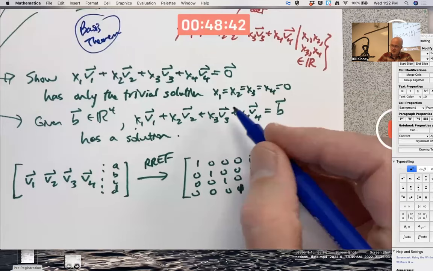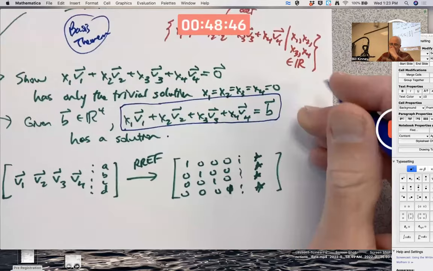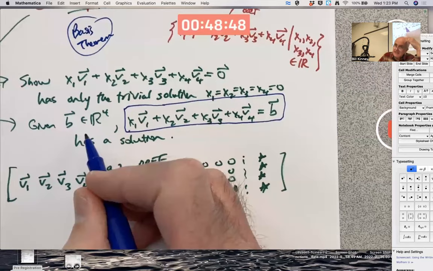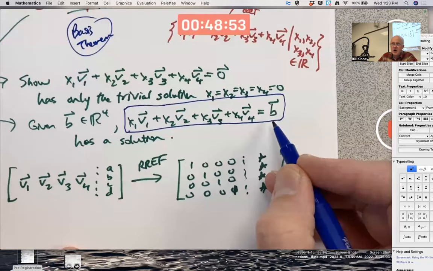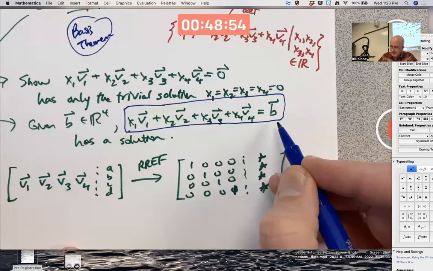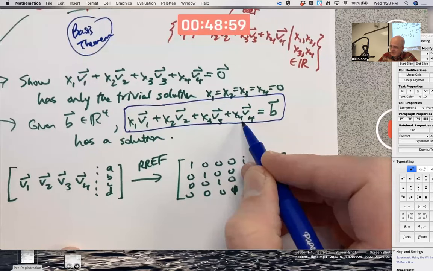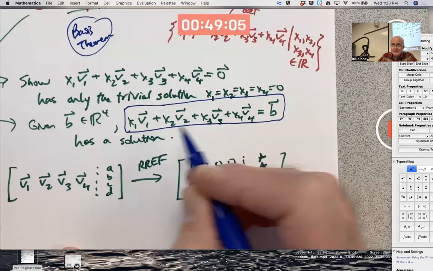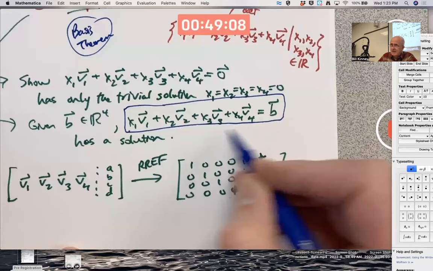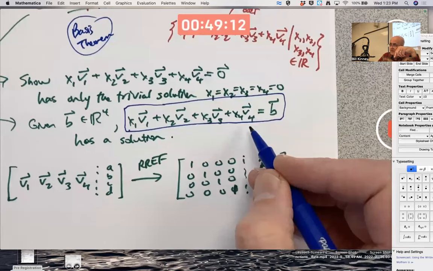When you're trying to solve an equation like this, given an arbitrary b in R4, and you try to solve this equation for x1, x2, x3, and x4, based on v1, v2, v3, and v4 being a basis, so you will be able to solve such a thing, the x's are related to b, and if you put those x's in a column vector, it's called the coordinate vector of b.